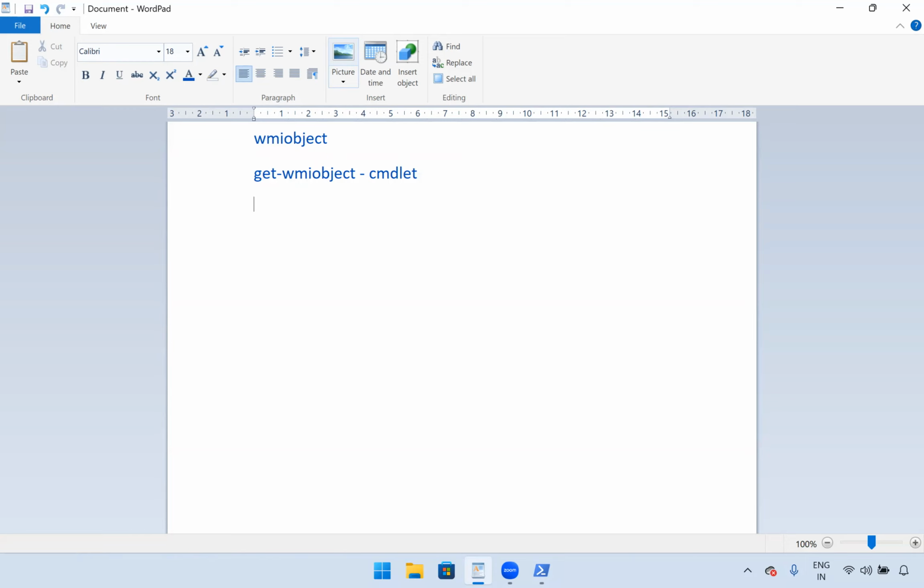Why is this used? It is used to retrieve management information about local or remote systems by using Windows Management Instrumentation. We call it WMI, Windows Management Instrumentation.